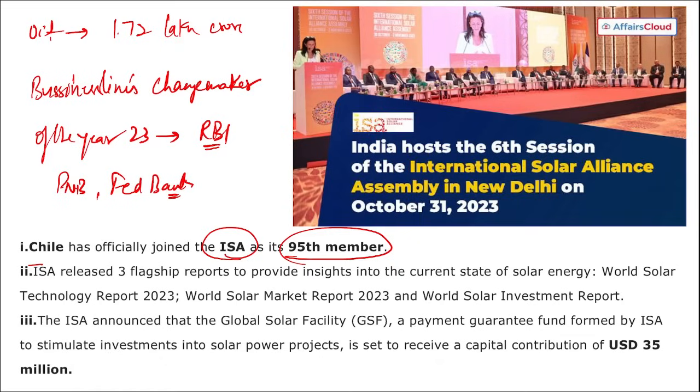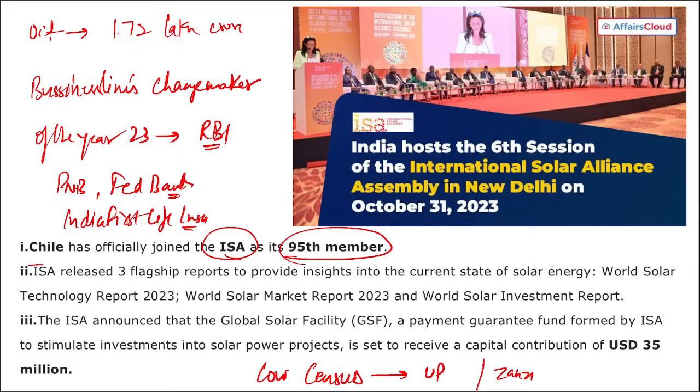Then, which insurance company became the first insurance company to obtain GIFT IFSC license? So it will become your India First Life Insurance. Correct. Then in which state first ever, or in which state recently cow census was held? Cow census was held. It was held in the state of Uttar Pradesh. Correct. Then tell me, apart from this, in Zanzibar, which IIT has set up their international campus? It is IIT Madras. They have set up their campus in Zanzibar.